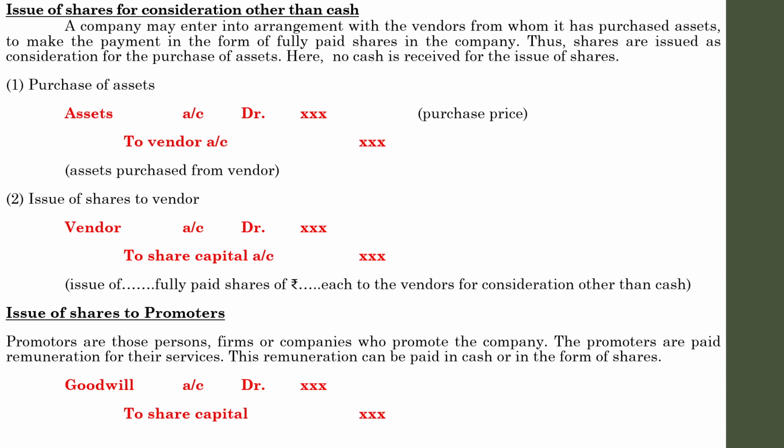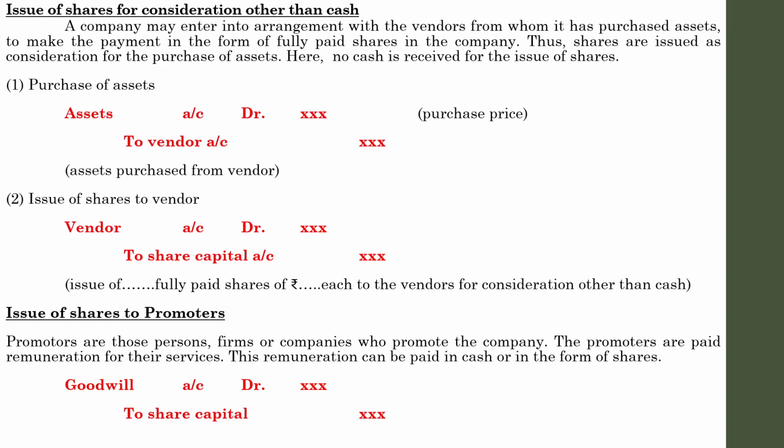Whenever the payment is made to the promoters for their services in the form of issue of shares, the entry will be goodwill account debtor to share capital. And don't forget to write or pass the narration. Here the narration will be: being shares issued to promoters for their services. Don't forget to write down the narration after each journal entry.